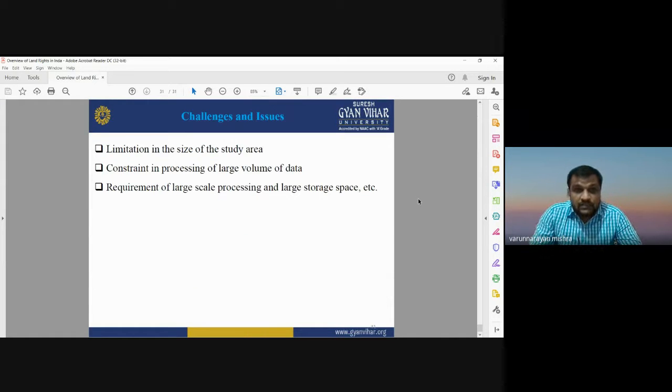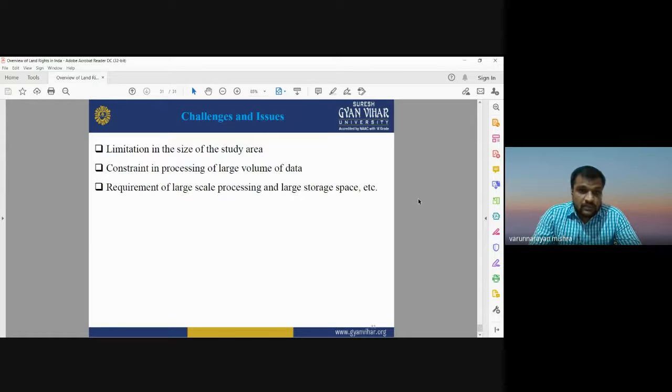But still, there are some challenges and issues related to the use of UAVs. One of the important issues in using UAVs is the limitation of the size of the study area. Another issue is the constraint in processing a large volume of data, which requires large scale processing and large storage space.